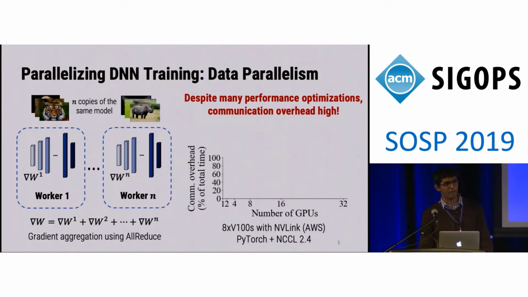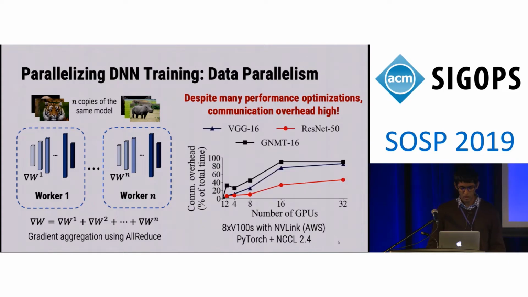So in this graph, I'm going to show the percentage of time spent in communication on the y-axis and the number of GPUs on the x-axis. And we're using 8 GPU servers here on Amazon AWS. We observe for 3 different models, the communication overhead is often as high as 80%. Note that the ResNet 50 model here scales better because it has compact weight representations, which allow it to scale more gracefully for data parallelism.